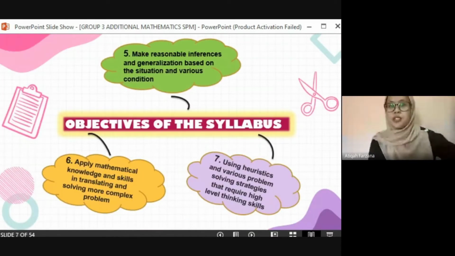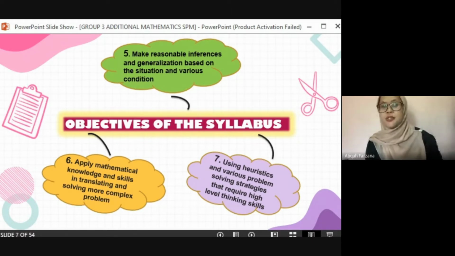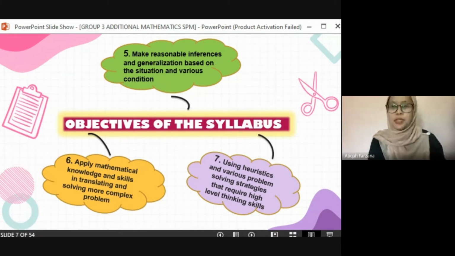Okay, another objective of the syllabus is to make reasonable inference and generalization based on the situation and also the various conditions. And the next objective is to apply mathematical knowledge and skill in translating and solving more complex problems. Other than that, the objective is to use heuristic and various problem-solving strategies that require high-level thinking skills. So, anyone knows what is the meaning of heuristic?